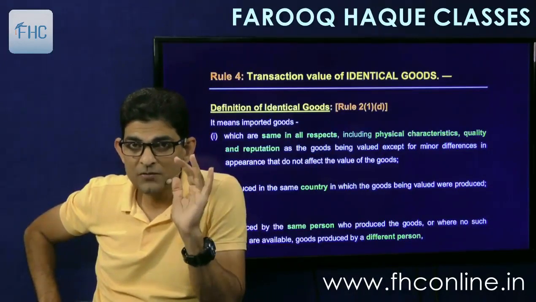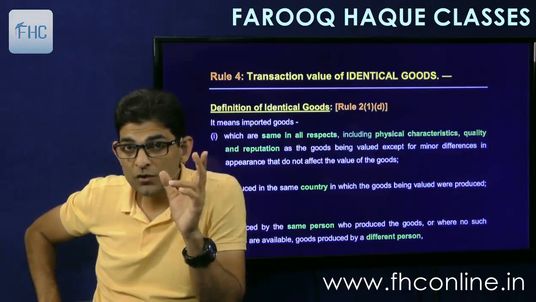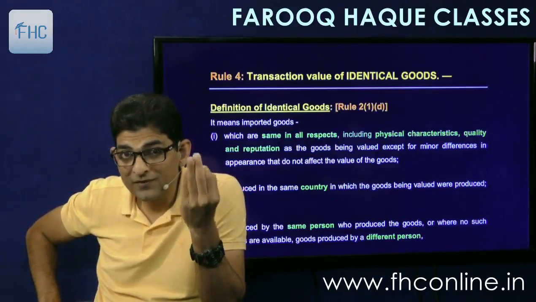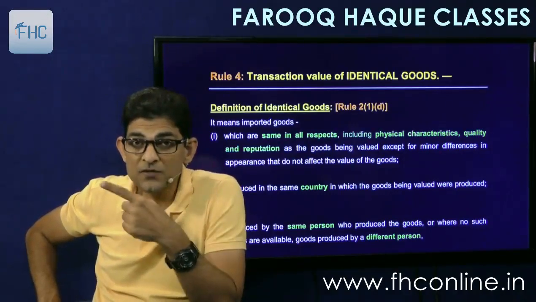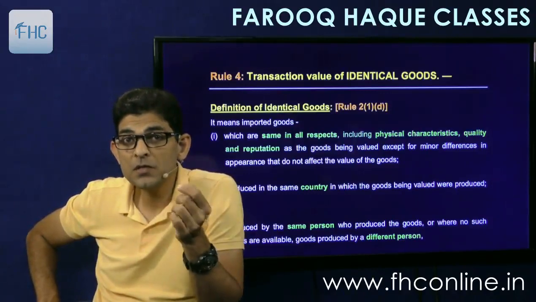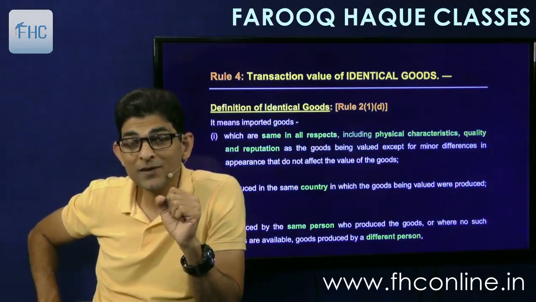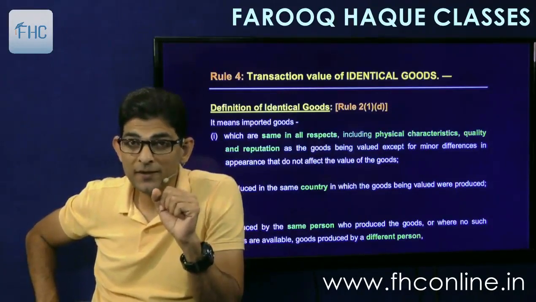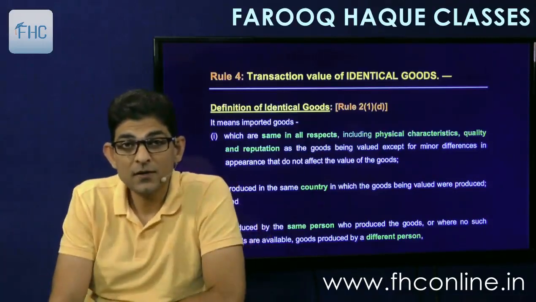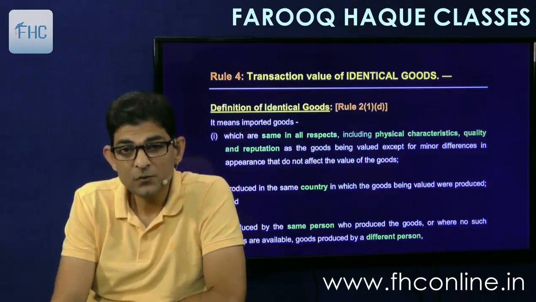So one is the commercial level adjustment, one is the quantity adjustment, and the third will be the transport that you have used, the freight difference. If he has imported by air, then he would have paid high freight. I have imported by sea, so his freight will be reduced, my freight will be added. So that adjustment also we'll make. So two or three adjustments are made, and then the price is accepted as the value of the goods. So let's see, very simple rule.